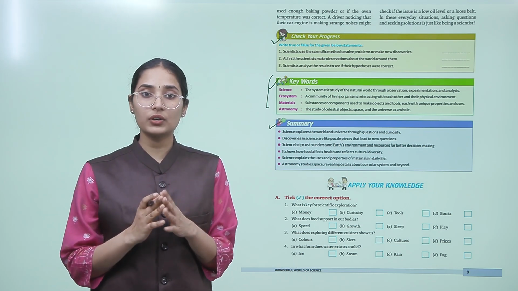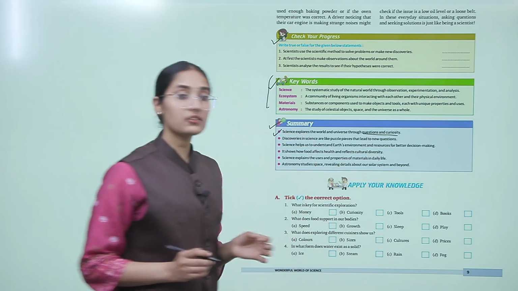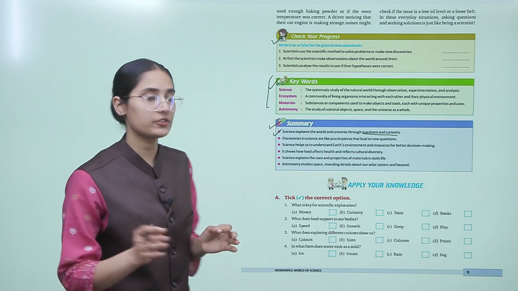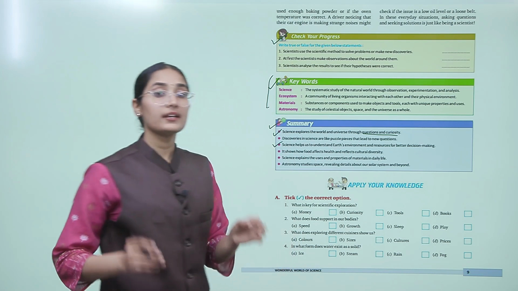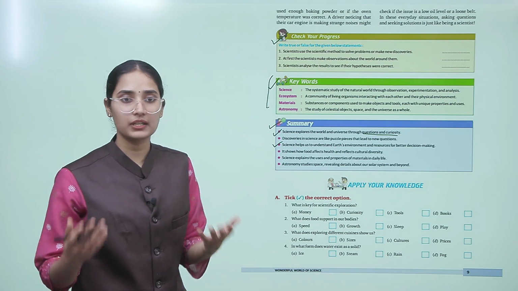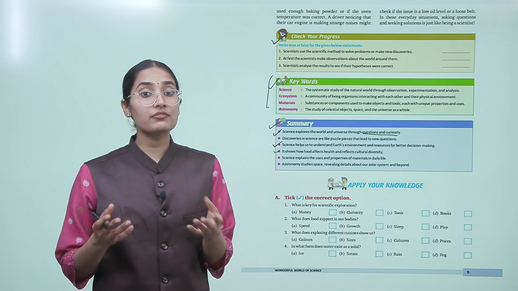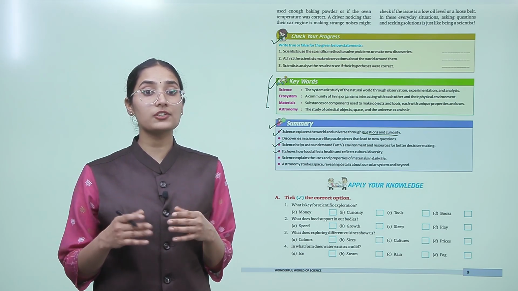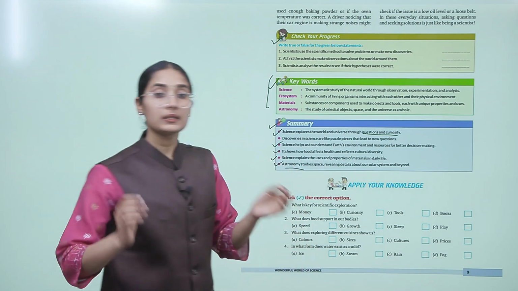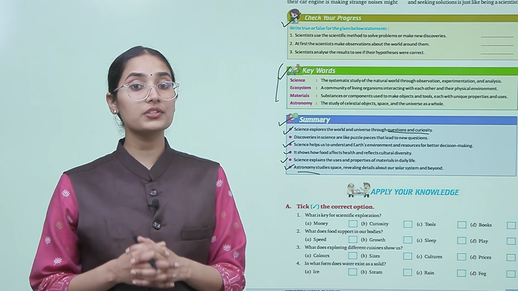Science explains the world and the universe through questions and curiosity. Discoveries in science are like puzzle pieces that lead to new questions. Science helps us to understand the Earth's environment and resources for better decision making. It shows how food affects health and reflects cultural diversity. Science explains the uses and properties of materials in daily life. Astronomy studies space, revealing details about our solar system and beyond.